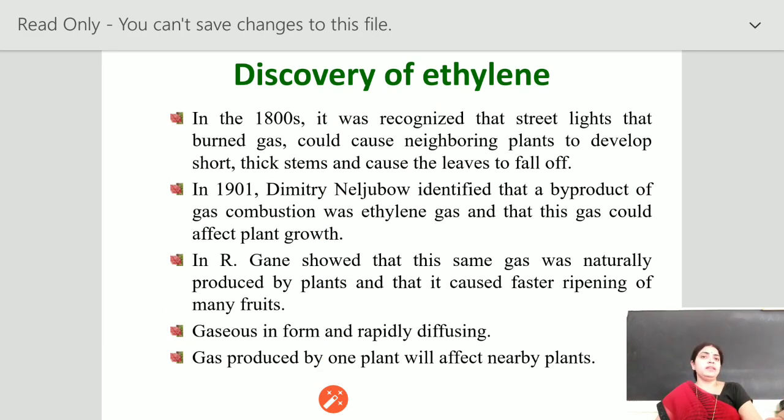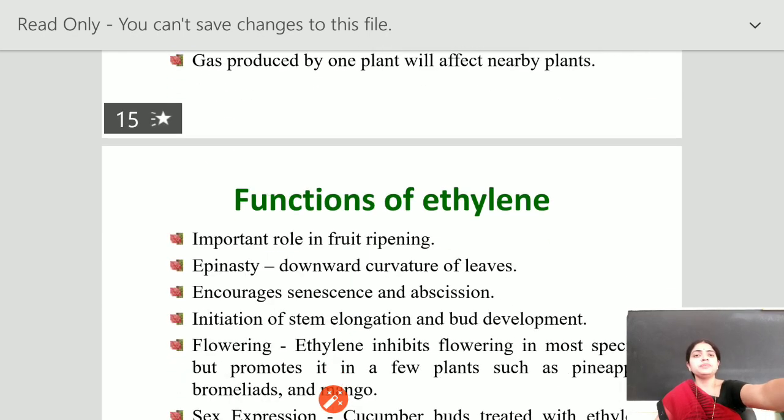Now the hormone ethylene. This hormone was recognized in the 1800s. In 1901, Dmitry Neljubov identified that the byproduct of gas combustion was ethylene gas and that this gas could affect plant growth. Later on, Gane showed that this same gas was naturally produced by the plant and caused faster ripening of many fruits. This gas produced by one plant affects the nearby plants.